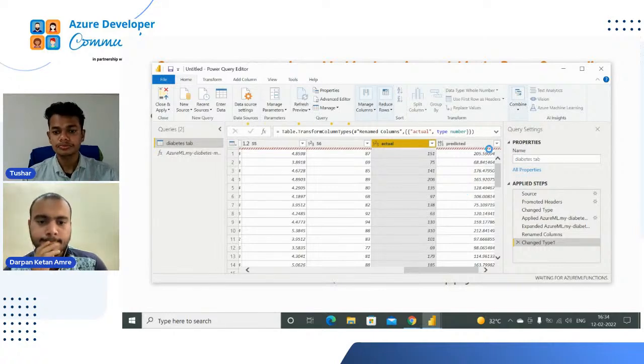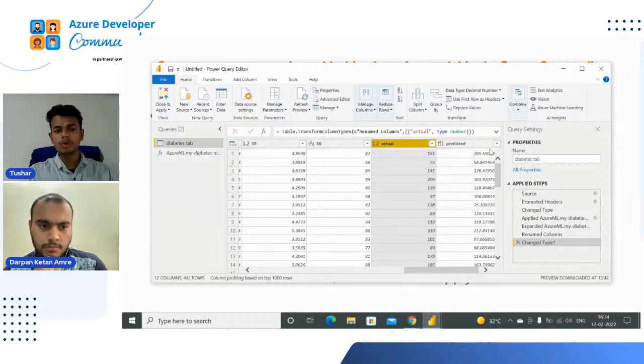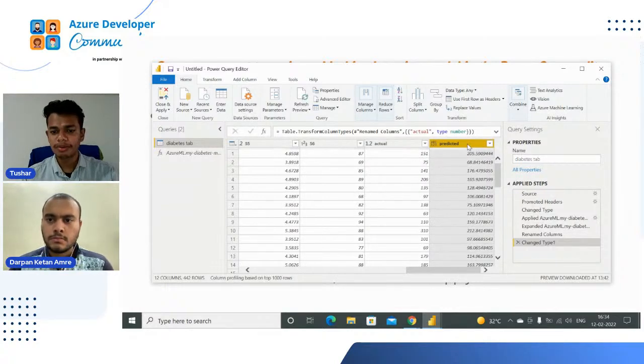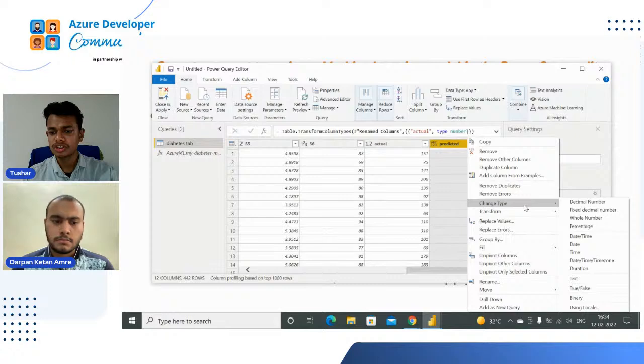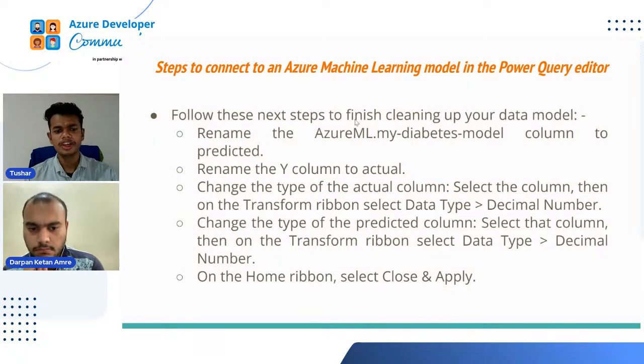Sorry, it will take a little time. Okay, so it's converted into decimal. So now see, predicted also has changed into a decimal number. So see, rename the Azure ML dot model name column to predicted, rename the Y column to actual, and change the type of the actual column. Select the column, then on the transform ribbon, select data type, and we changed it to decimal number. You had seen all these things.